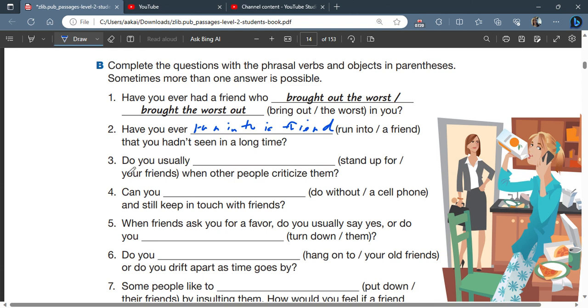All right, number 4. We have do without a cell phone and still keep in touch with friends? Well, if you did exercise A, or you just might know that do without is inseparable. So again, we cannot separate it. We're going to just write, can you do without a cell phone and still keep in touch with friends? Okay, so there again, you have only one option.